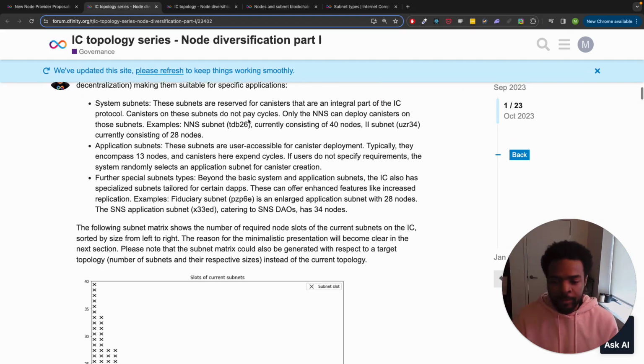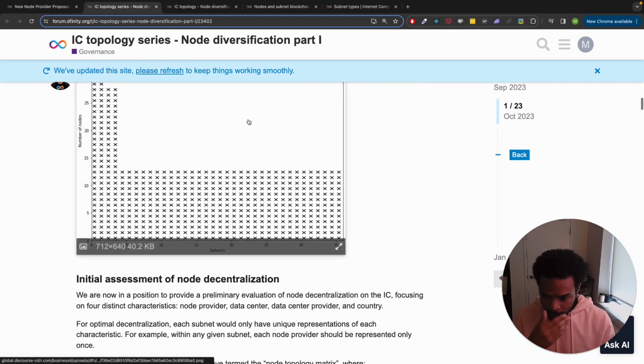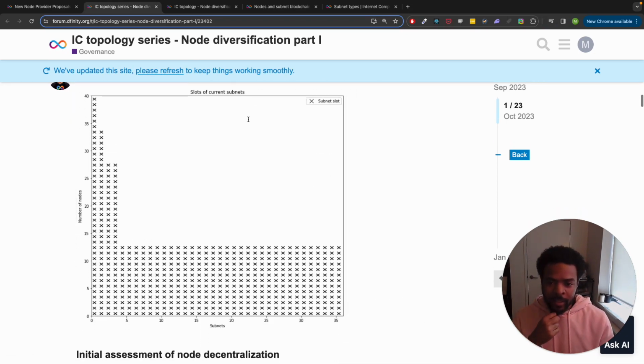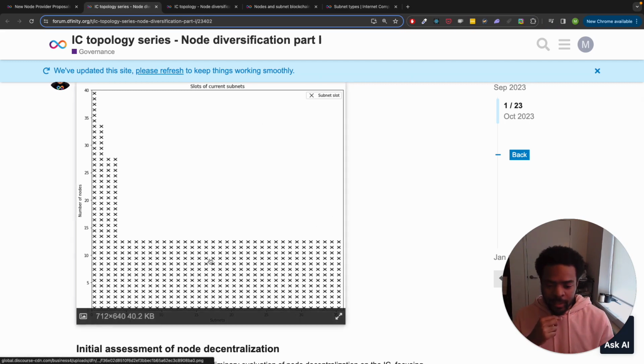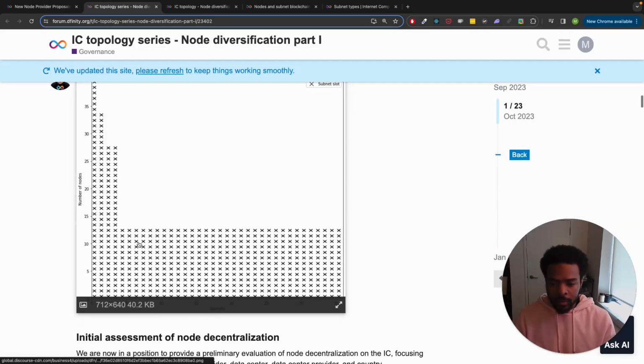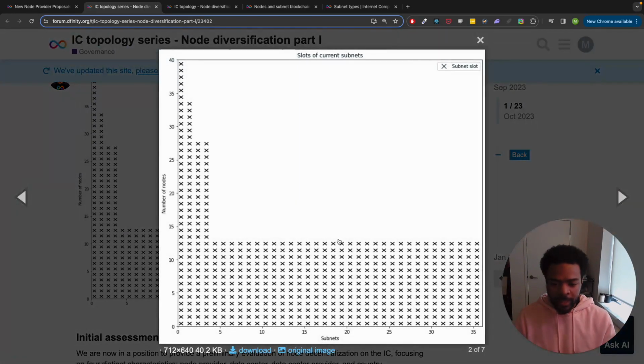Yeah, so we have some information on subnets. And then this matrix here shows the current allocations for subnets. There are 36 subnets, and each cross in here is a slot for a node in the subnet. These are all application subnets because they only have 13 nodes.